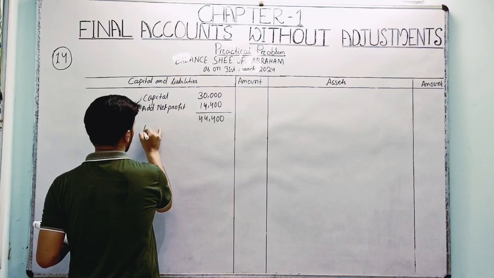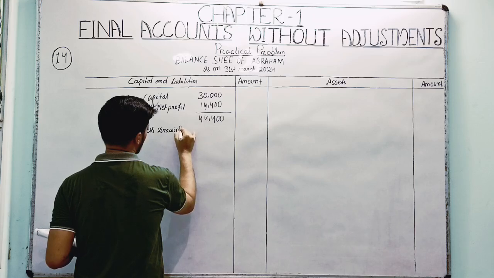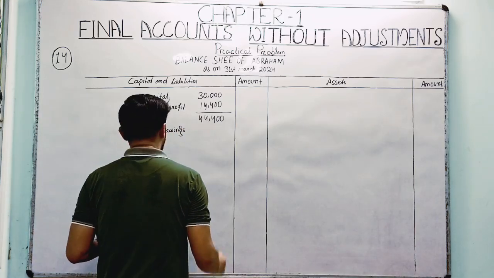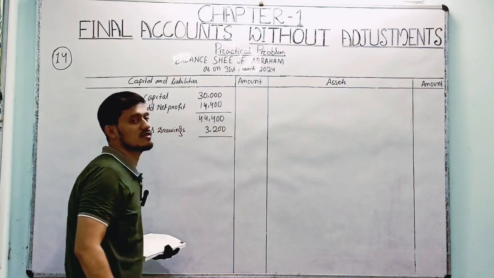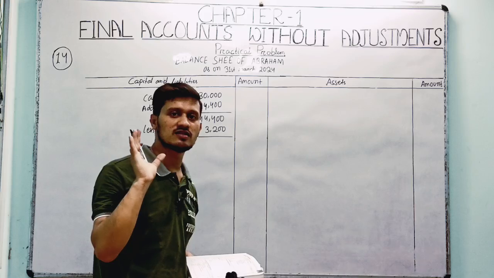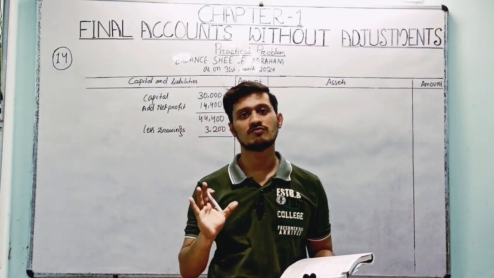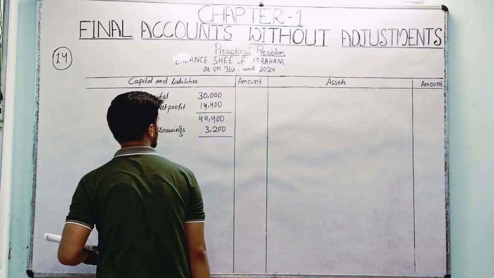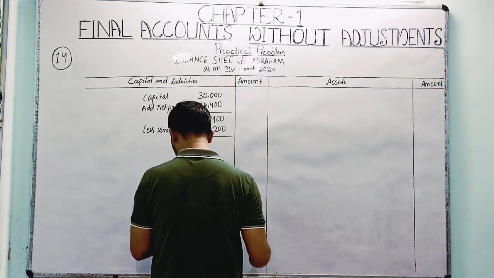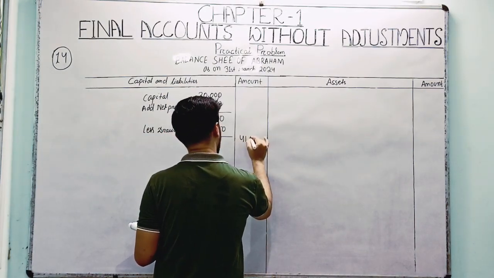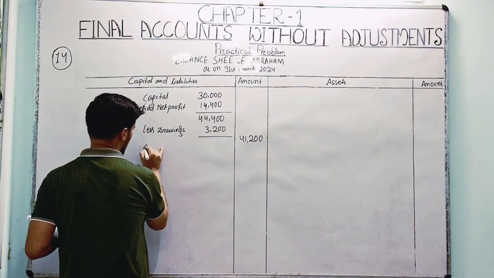Then less drawings, Abraham's own drawings, it's 3,200. We have already discussed that if there are drawings, they should be shown in the balance sheet and subtracted from the capital amount, right? So 44,400 minus 3,200, the answer is 41,200, right?